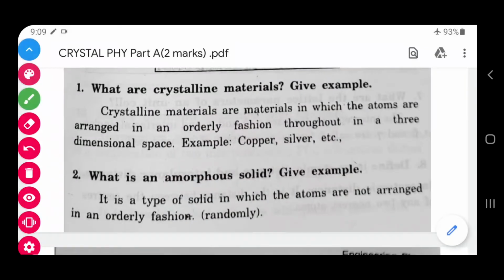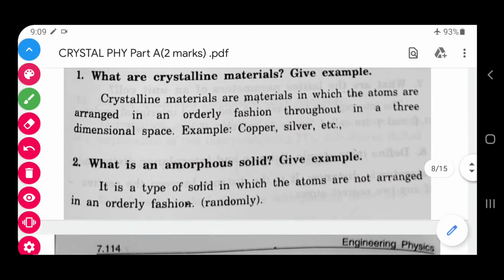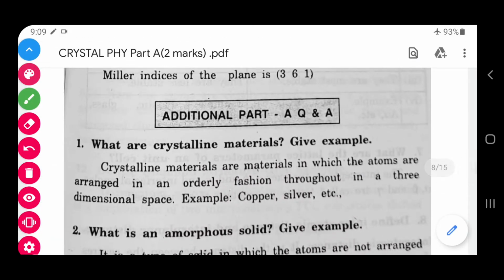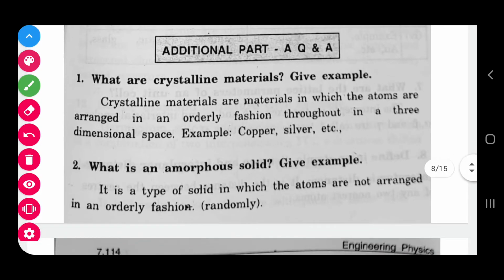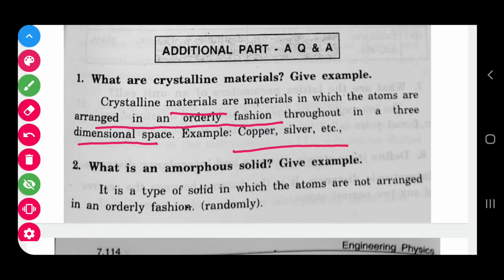Here, what are crystalline materials? Give examples. Crystalline means what? If the atoms are regularly arranged in space, then you can say that is a crystal material. Crystal material means atoms are arranged in an orderly fashion. If they are arranged orderly in three-dimensional space, you can say that is a crystalline material. Examples: copper, silver, etc. Okay. These are the examples. Atoms arranged in an orderly fashion.